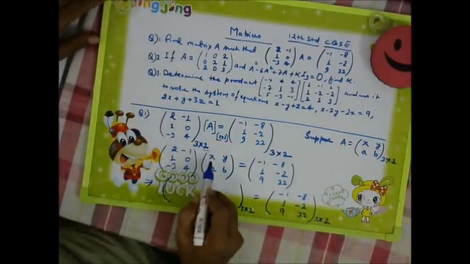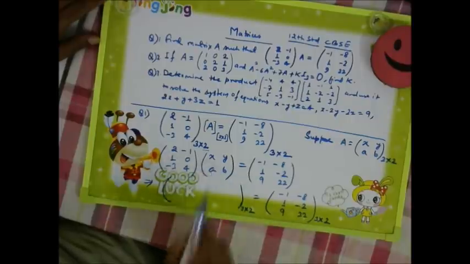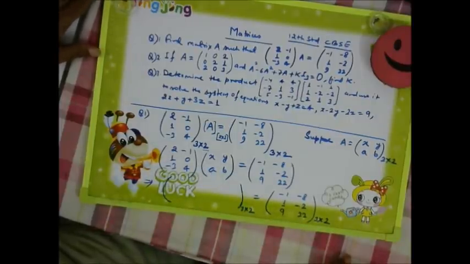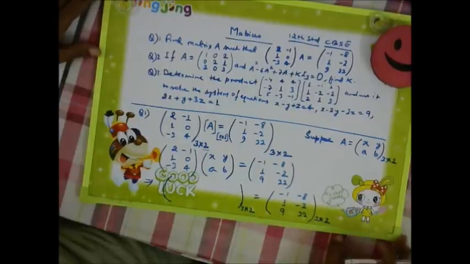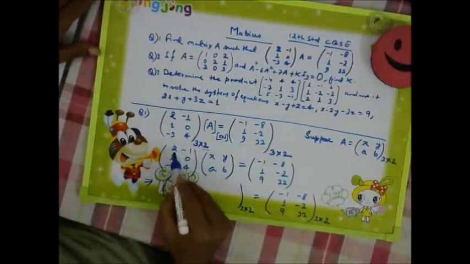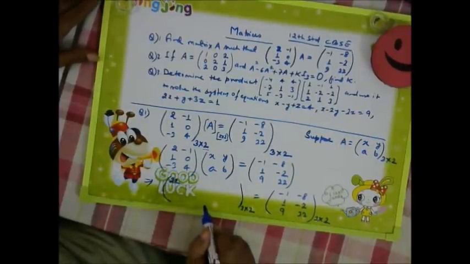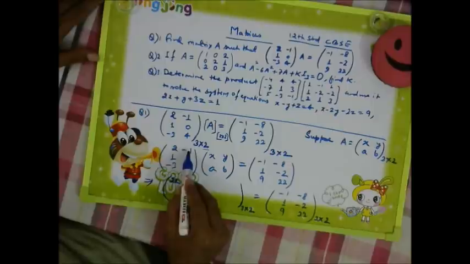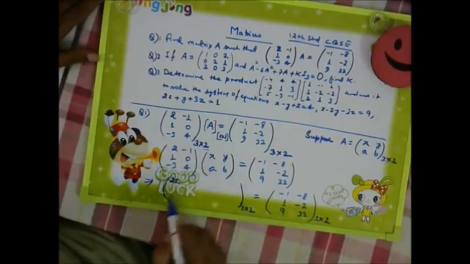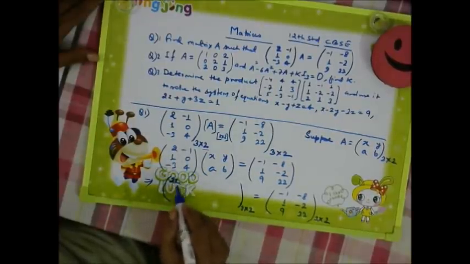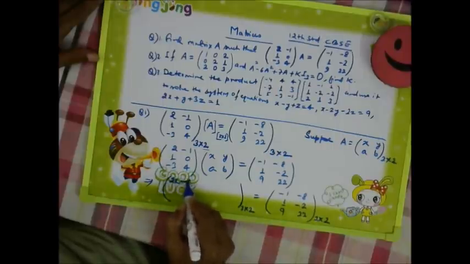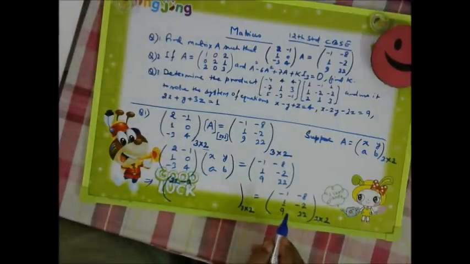Multiplication of a matrix is such that it is row and column. Row and column. In this way multiplication is done. Okay. Right. So let us have this one. 2 into X, 2X, and then minus 1 into A, that is minus A.